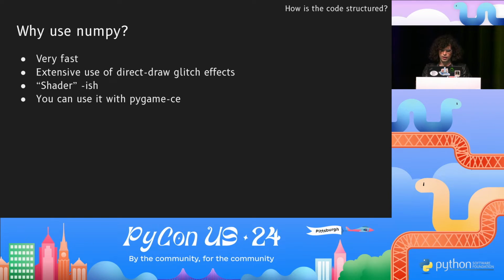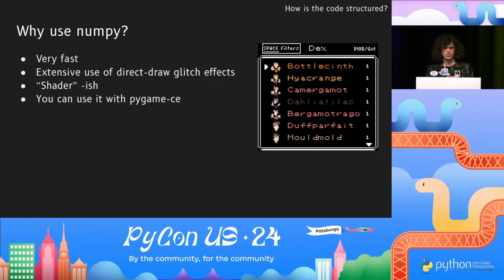Numpy doesn't run on a GPU, so it's not actually a graphics shader, but I used it in many cases to do shader-ish things. And the best part of numpy, as far as Procemon goes, which means as far as I care, is that you can convert a pygame-ce surface to a numpy array and back at practically no cost. So Procemon handles most of its image logic in numpy, and then as a final step hands the images over to pygame-ce for render.